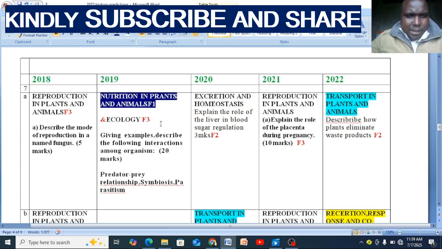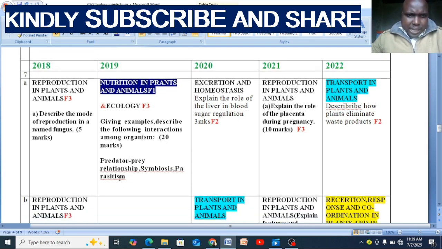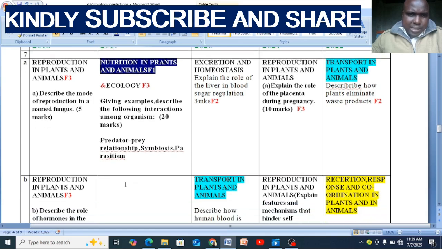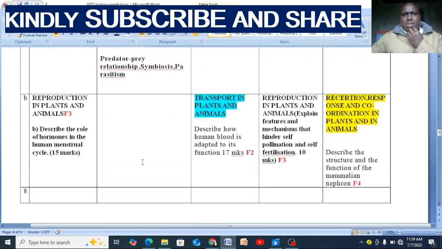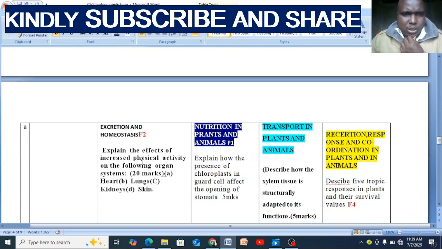2019, essay number 7A came from the topic nutrition in plants and animals, ecology. Giving examples, describe the following interactions among organisms: predatory-prey relationship, symbiosis, parasitism. Question 8 was from homeostasis form 2. Explain the role of increased physical activity on the following organ system. Here, the heart, the lungs, the kidney, and the skin.